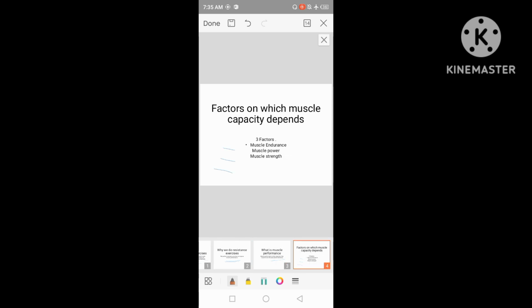Now, what are the factors on which muscle capacity depends? Muscle capacity basically depends on three main factors: muscle endurance, muscle power, and muscle strength. These are the three main factors which determine the capacity of the muscles to do work.